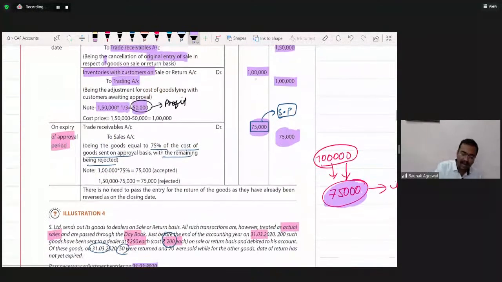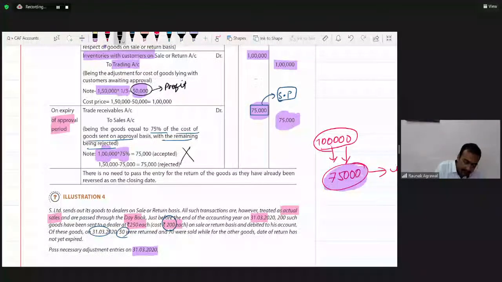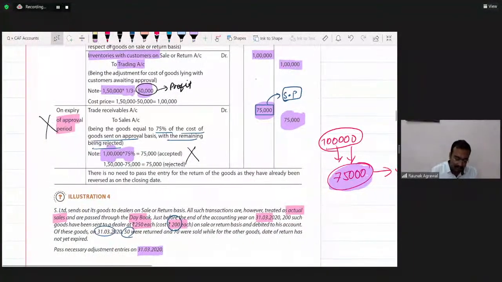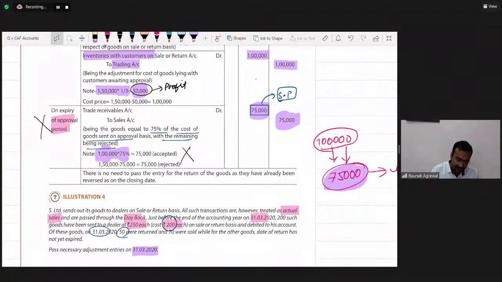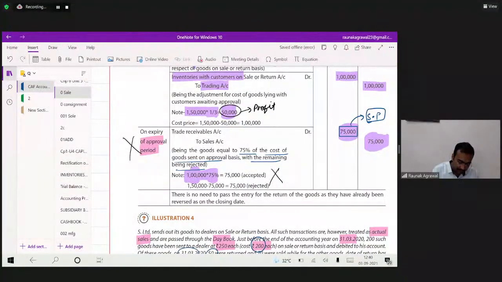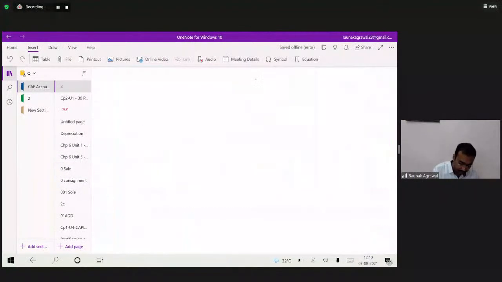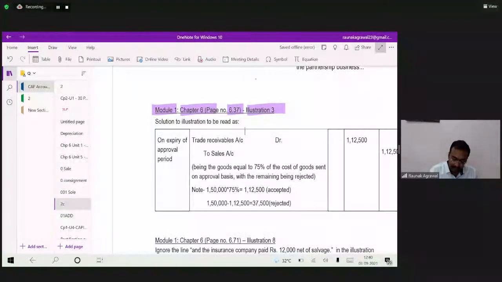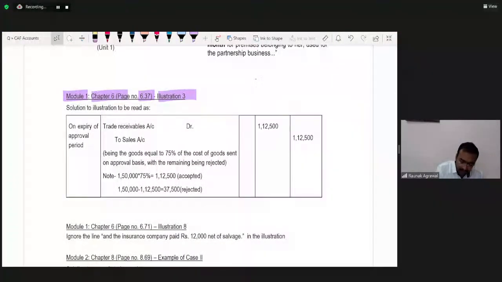So we had passed the entry trade receivable to sales. We had taken 75% of 1 lakh. This is incorrect, so mark it as incorrect. The correct thing is given in the corrigendum. We have to take 75% of 1,50,000.